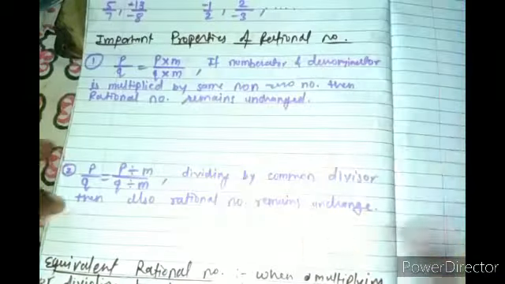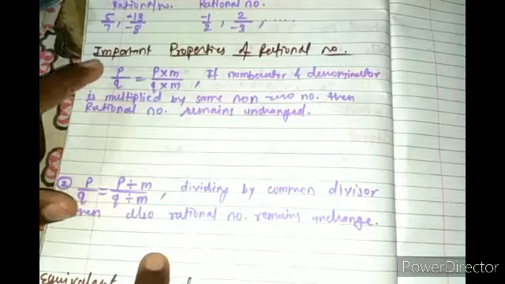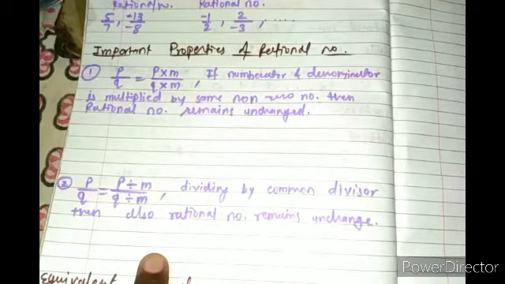Now we are seeing the important properties of rational numbers, meaning what are the specialties of rational numbers.